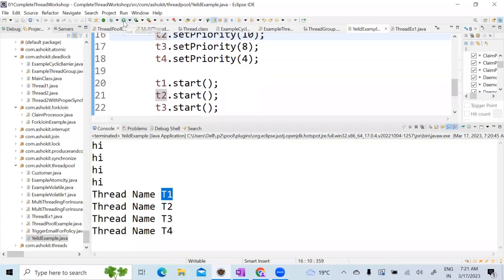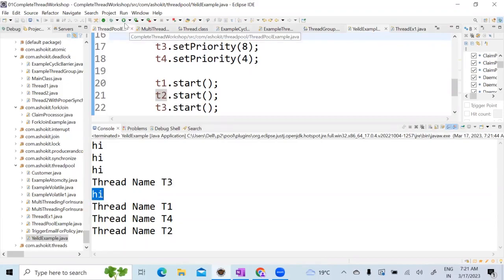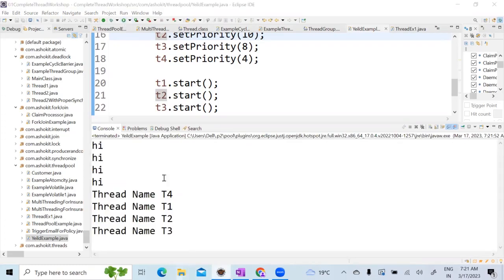Now let us look at it again. The output will be changing. Correct. Look here. See, T3 is executing and some other thread has completed the work. So the yield method, let me show you the definition in some other notes.